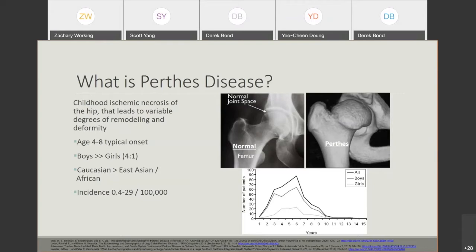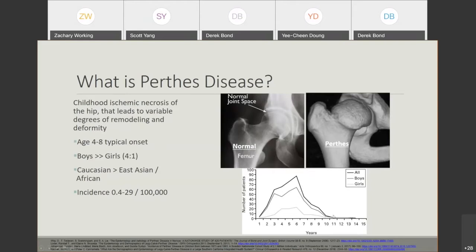Typically, the age of onset is 4 to 8 years old, a lot more common in boys than girls. There seems to be a racial predilection for more Caucasian rather than East Asian and African. The incidence for this disease is approximately 1 in 10,000. You can see this plot here, and the age distribution is in younger kids. By the time the children reach adolescence, this is not a very common disease.